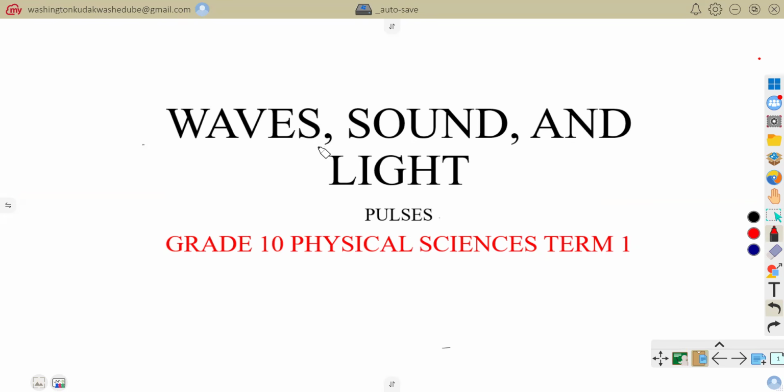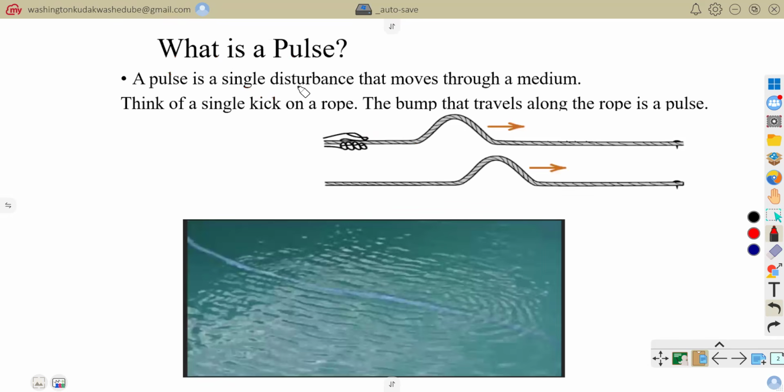Before we can dive deep into waves, before we can start defining what sound is, before we can start looking into light, we need to start with our building blocks, which is our basics, which we refer to as pulses. According to your syllabus, you are supposed to know what a pulse means, meaning they will ask you to define what a pulse is. A pulse is defined as a single disturbance that moves through a medium.